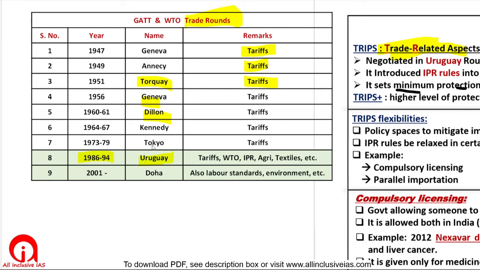Before the Uruguay round, almost all the discussions under GATT were focused on reducing the import tariffs. During the Uruguay round, we said that just an agreement is not enough. In international trade, we also need to look after patents, agriculture products, textiles. We need to have an institution. Therefore, after the Uruguay round, in 1995, the WTO as an institution was formed. Earlier, there was just GATT, just an agreement. Now we have an institution to implement it, right?